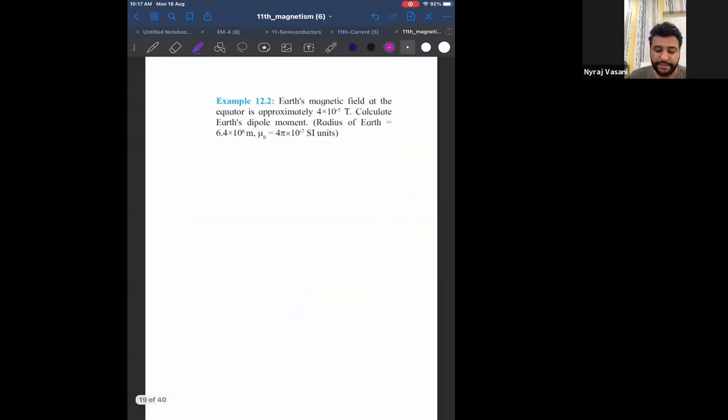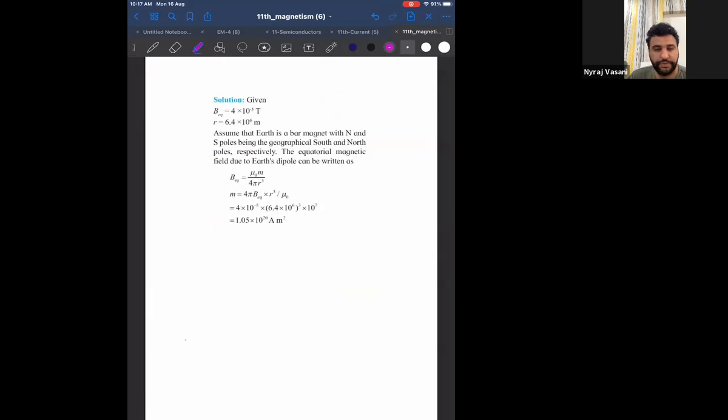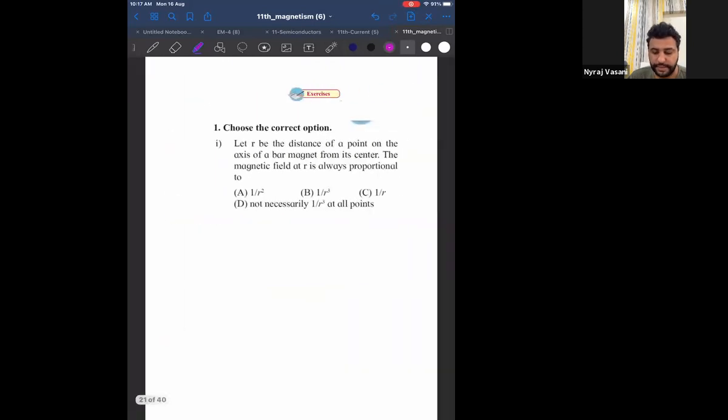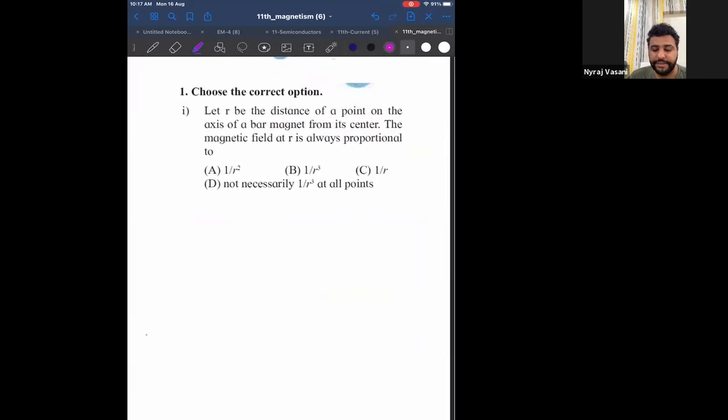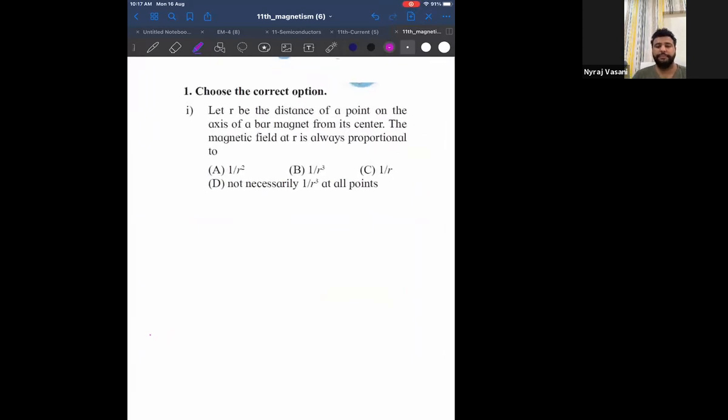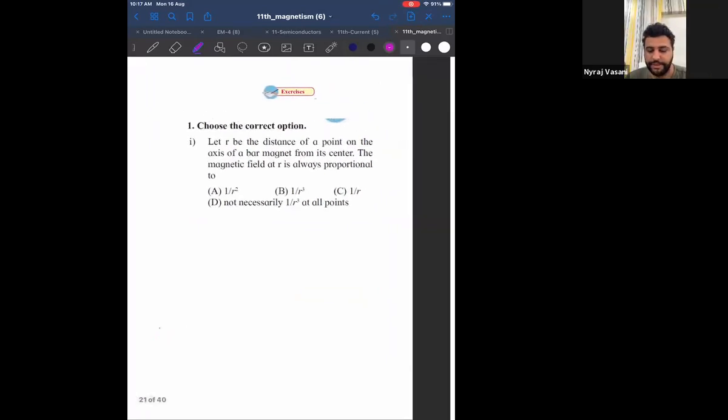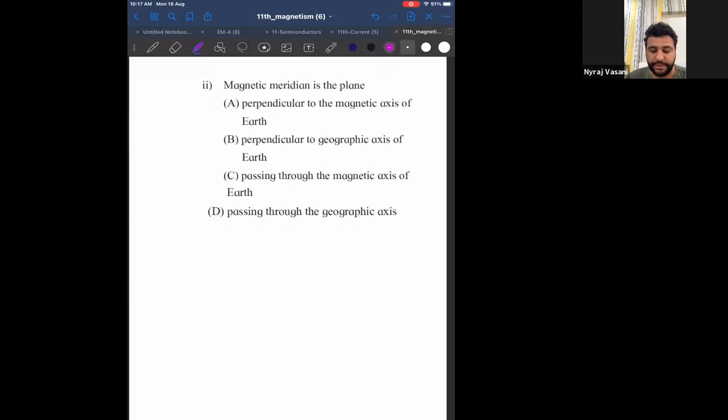I think we have done this question as homework which you have taken last class. Tell me, have we done this MCQ? Let me know. I think we have done this MCQ, correct?